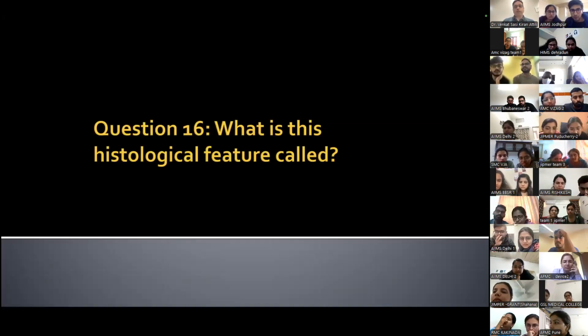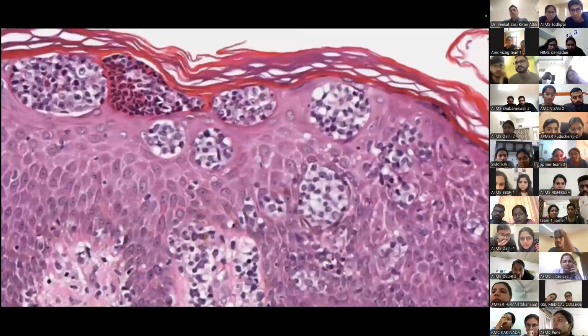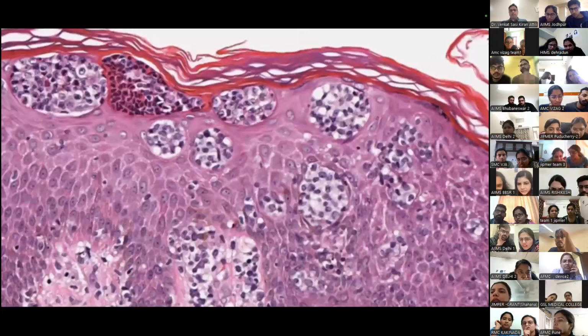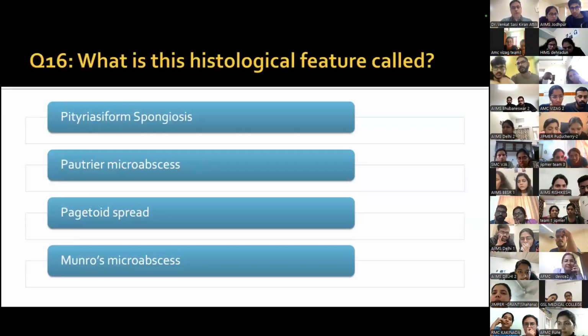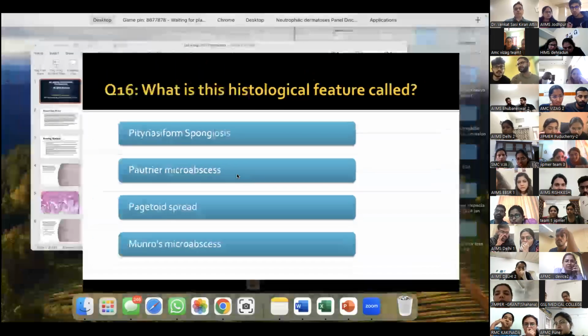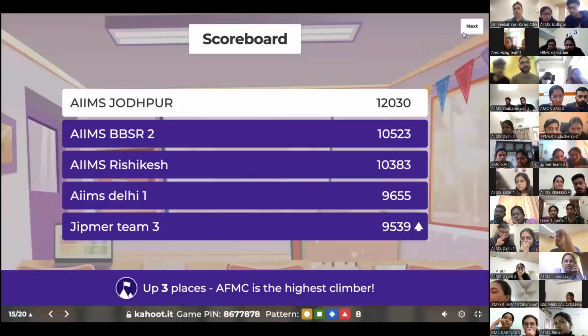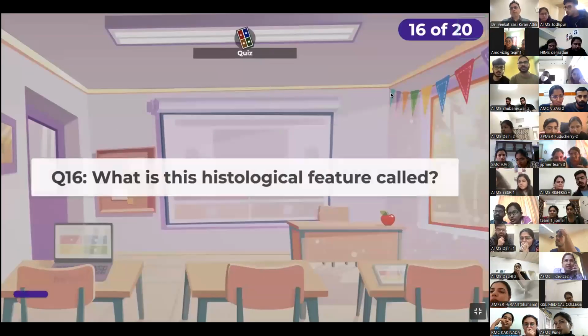Question number 16. What is this histological feature called? So that's your image. There's only one image to go by. What is this histological feature called? Okay. So you either know this or you don't know this. And your options are pityriasiform spongiosis, Pautrier's microabscess, pagetoid spread, or Munro's microabscesses. What is this histological feature called? And your options are being displayed now.